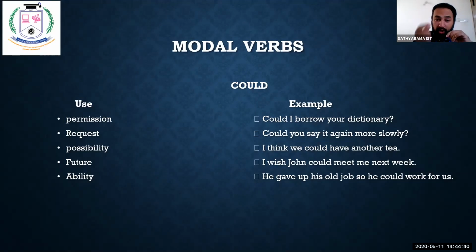Now, the word could is used over here as future. See here, I wish John could meet me next week. Could as possibility. I think we could have another tea. It's possible, right? Request. Could you say it again more slowly?